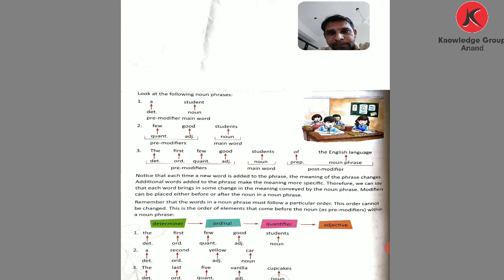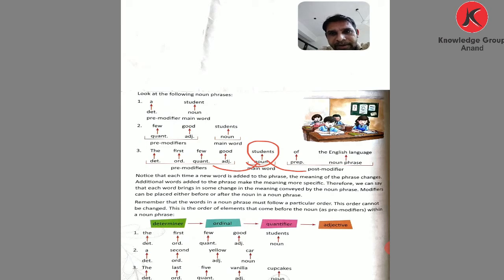Now see, notice that each time a new word is added to the phrase, the meaning of the phrase changes. Additional words added to the phrase make the meaning more specific. Therefore we can say that each word brings in some change in the meaning conveyed by the noun phrase. A modifier can be placed either before or after the noun in a noun phrase.